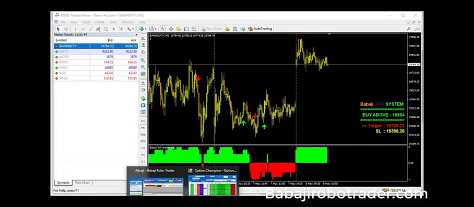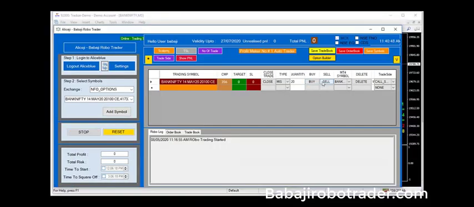Here also you can take the buy and sell directly. Here we have given three buttons: the buy button, the sell button, and the close button. In case you want to trade from here also, you can press these buttons. For example, if I press the buy, we can see the fresh buy has been initiated.